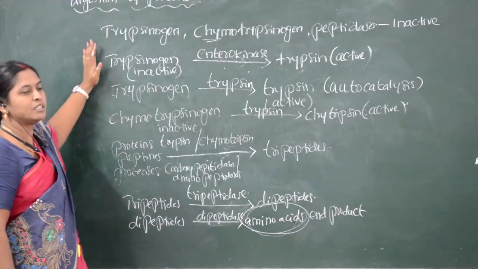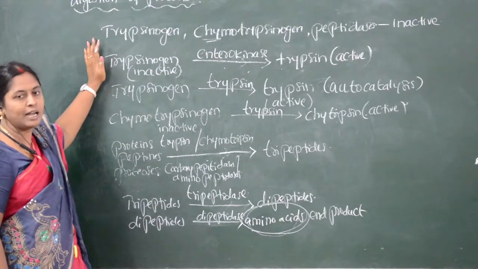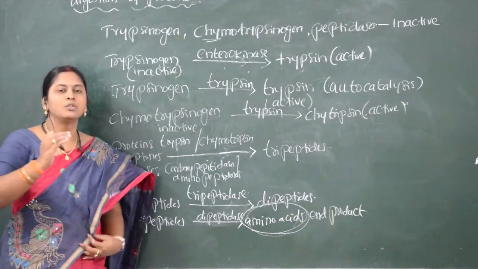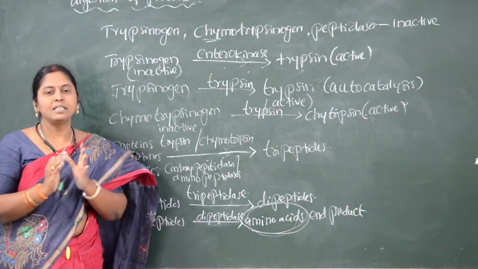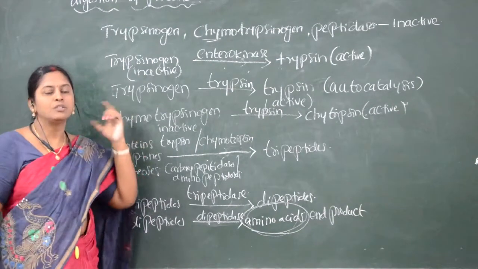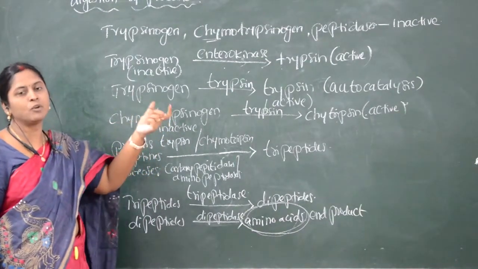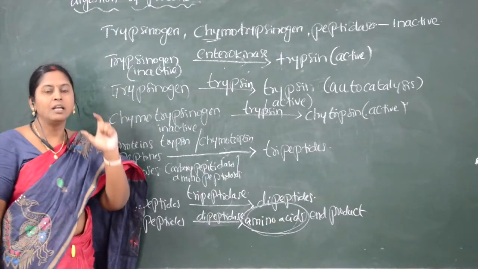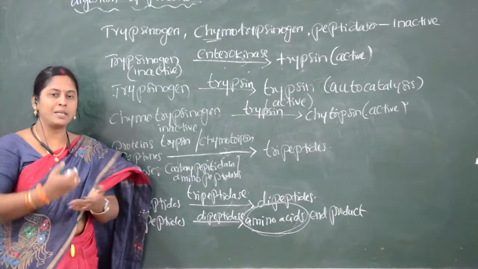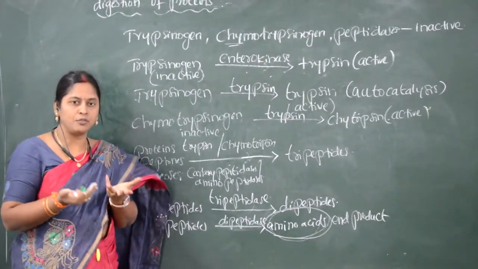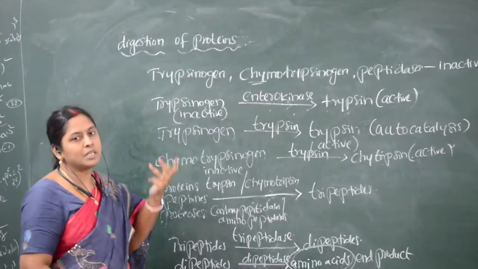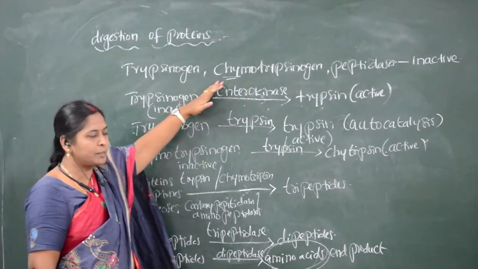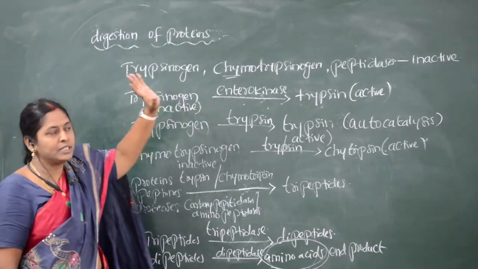So once again, see children, a little bit of protein digestion starts in the stomach. This digestion is in the gastric juice, by an enzyme called pepsin. But when the food enters the intestine, the enzymes present in the intestine are of inactive forms: trypsinogen, chymotrypsinogen and peptidases.